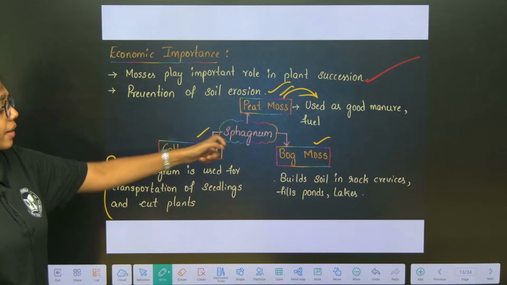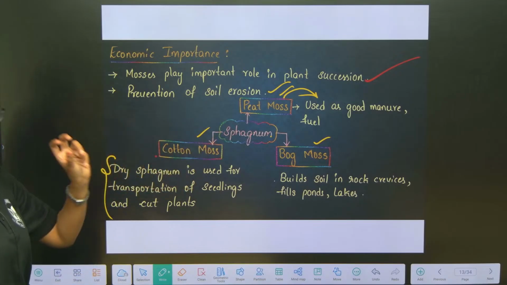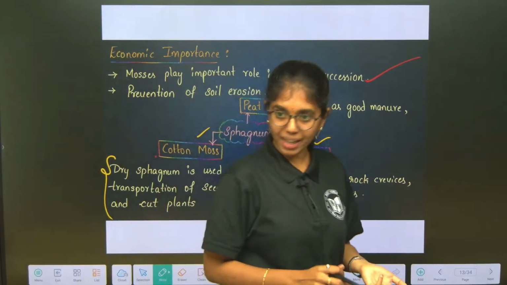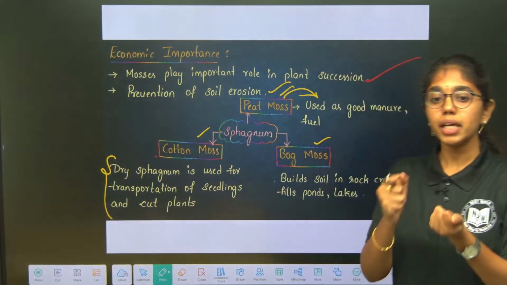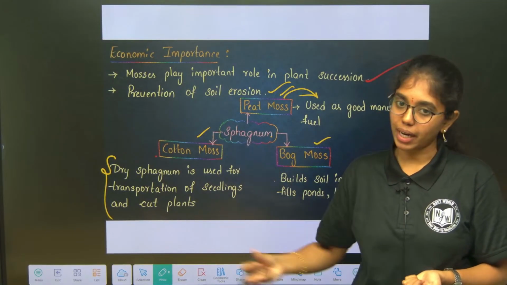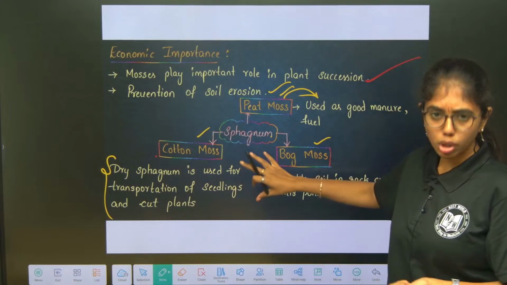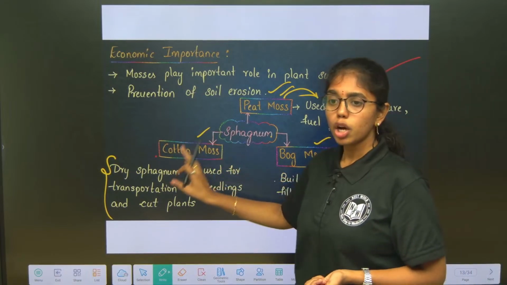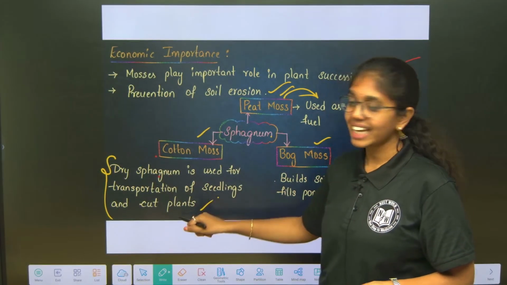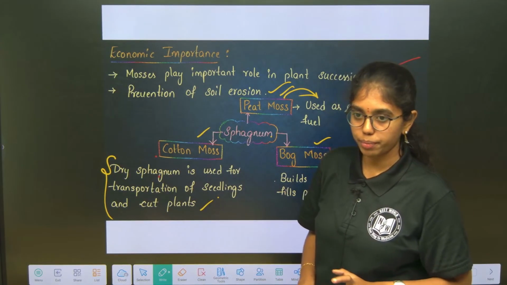Why can you address sphagnum as cotton moss? Because it absorbs water well, it has good water absorption capacity. So, sphagnum can be used for the transshipment of commercially important plants. That is the main use of sphagnum, and that is why it is called cotton moss. Dry sphagnum is used for the transportation of seedlings and cut plants, especially commercially important plants.